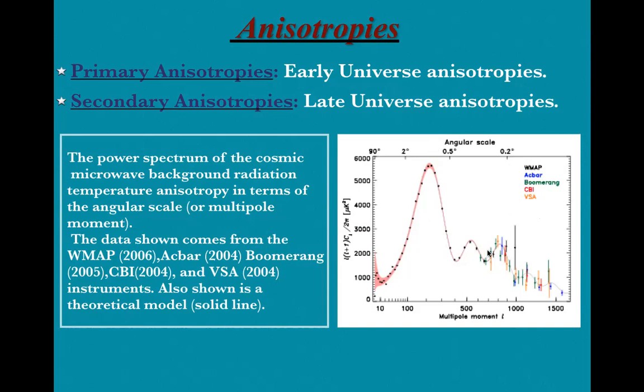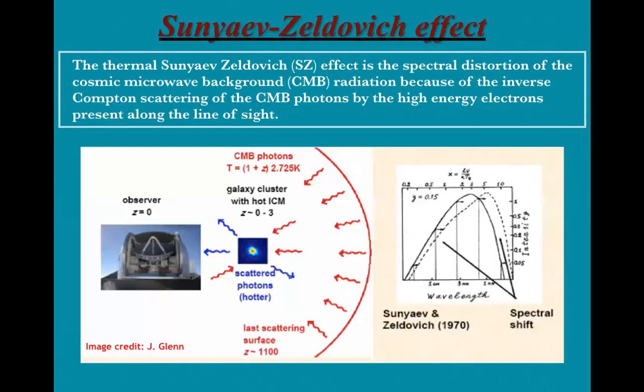In this picture, we can see the power spectrum of the cosmic microwave background radiation temperature anisotropy in terms of angular scale or multipole moment. Now, among all the secondary anisotropies, the most prominent one is the Sunyaev-Zel'dovich signal, or the SZ signal. This causes a spectral distortion in the CMB photons, caused due to the interaction of CMB photons with the hot electrons present in galaxy clusters. And this is a phenomenon of inverse Compton scattering.